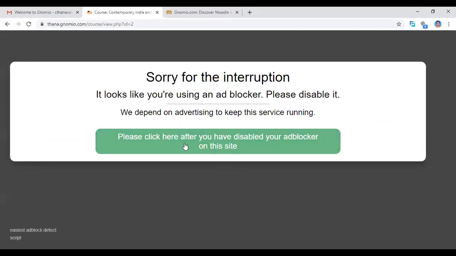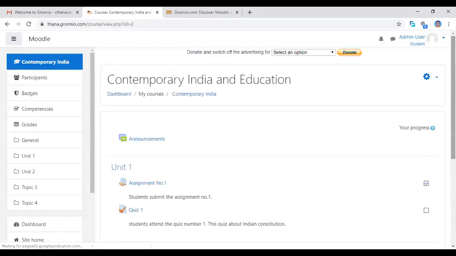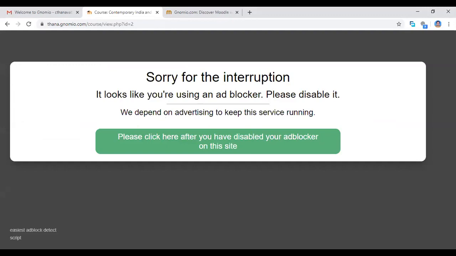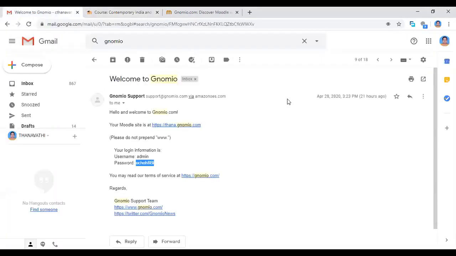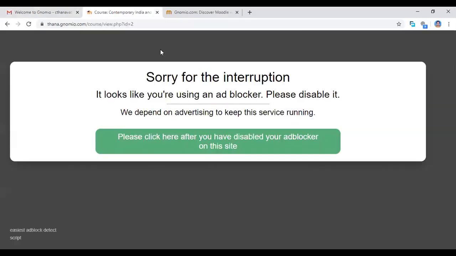Hello, madam. Hi, sir. Can you give the information on how to add bulk students? There is another process, sir. First you collect all the participants' mail IDs and usernames. You create an Excel format.